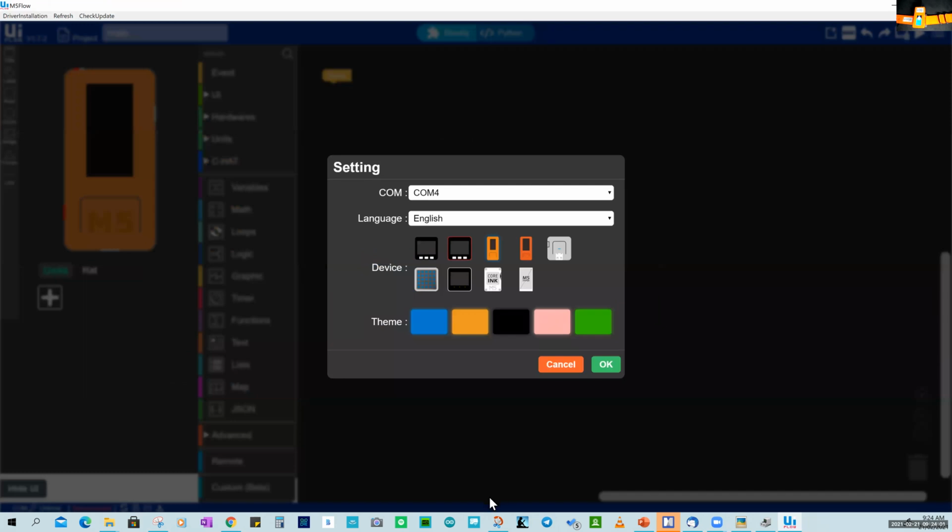Now, go and check your M5StackC, and you need to put it into USB mode. So let's go and have a look at the M5StackC. I'll change cameras. We'll stop sharing the screen.